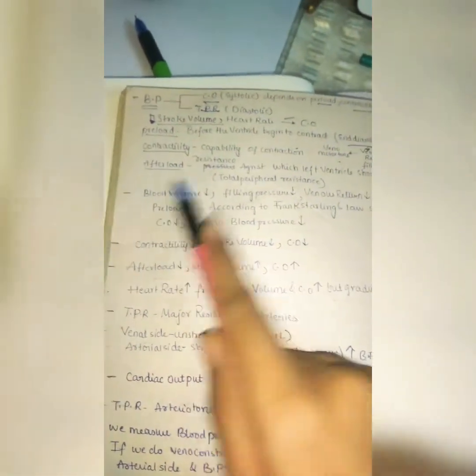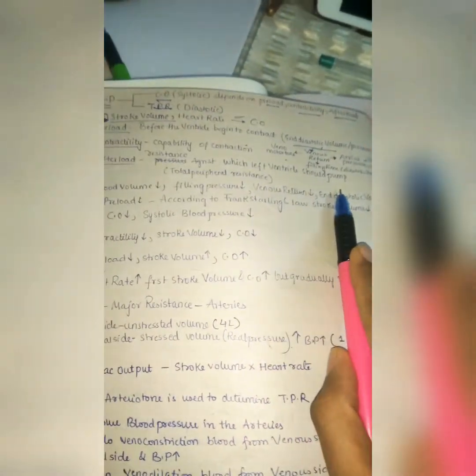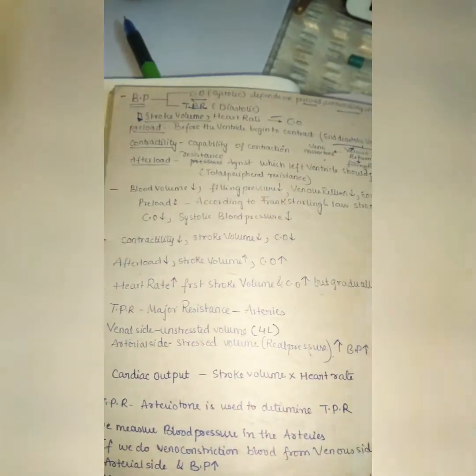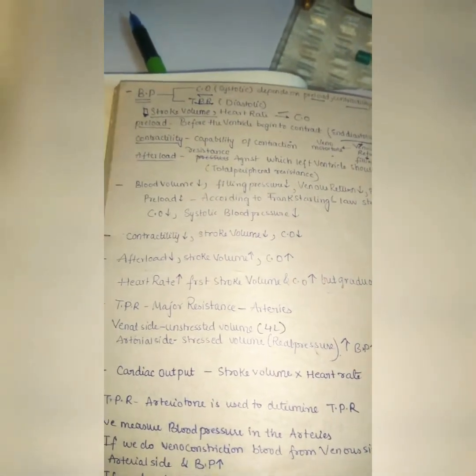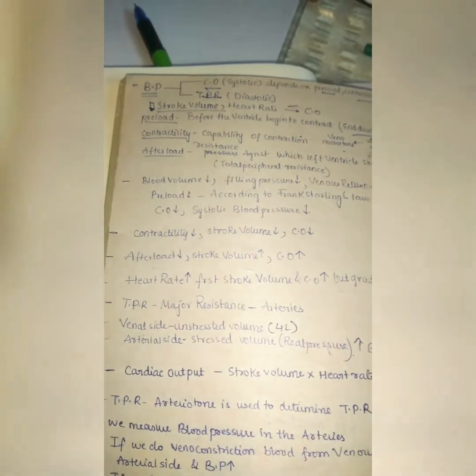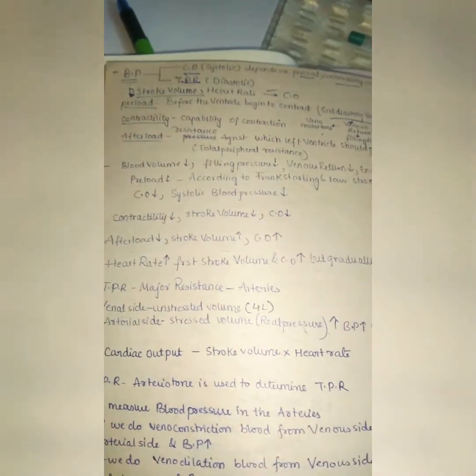So afterload is the resistance against which the left ventricle should pump. Afterload is nothing but like TPR, that is total peripheral resistance, because if there is more resistance, then it is more difficult for the heart to pump against it. If there is less resistance, then it is very easy for the ventricle to pump. So these are all directly proportional.